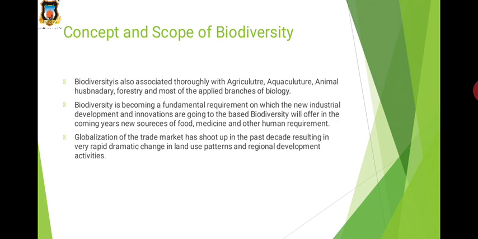Then the concept and scope of biodiversity. The term biodiversity is widely used not only by scientists but also by environmental groups, public groups, NGOs, conservationists, industrialists, politicians and economists. It means biodiversity is useful not only for scientists but also for various groups like environmental groups, politicians and economists.